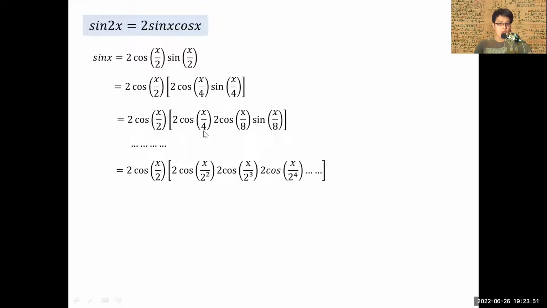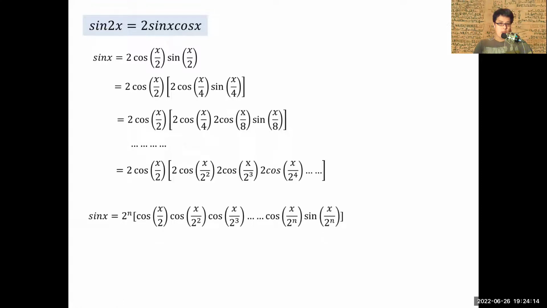Do you notice 4 can be 2 squared, 8 can be 2 to the power 3, the next one will be 16, which is 2 to the power of 4, and so on and so forth with respect to x. And you can see that there is a series of cosines as it goes further and further.